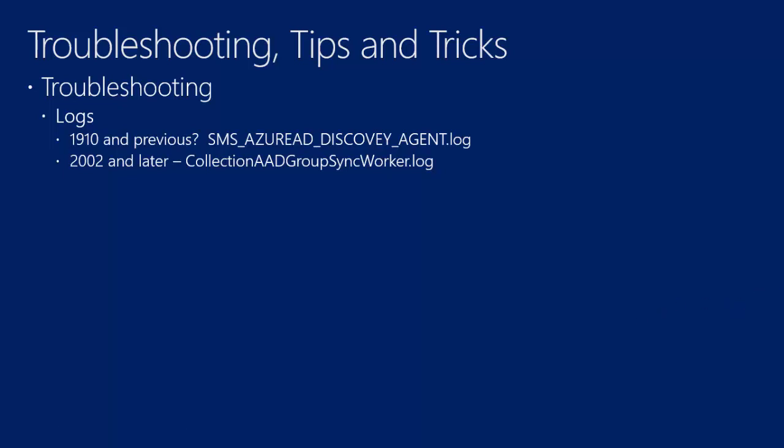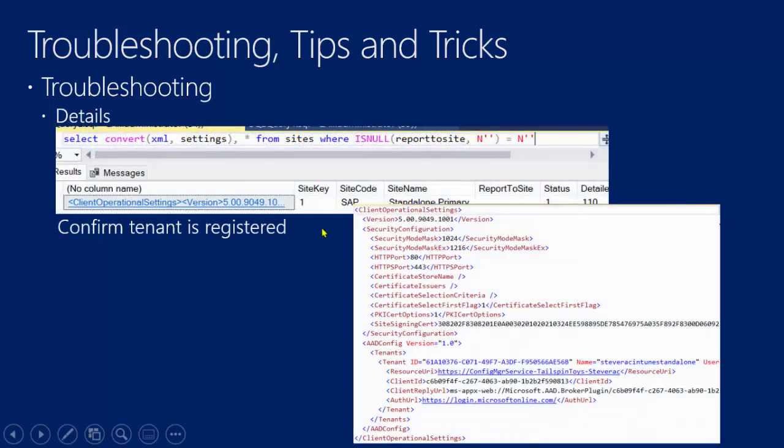And then another question as we move into the next slide is, okay, how do we know what happened, right? Why did that one collection with a member fail to validate or to replicate up into Azure AD? Well, that's a good question. So let me show you what it looks like as we troubleshoot through and want to see things that are healthy.